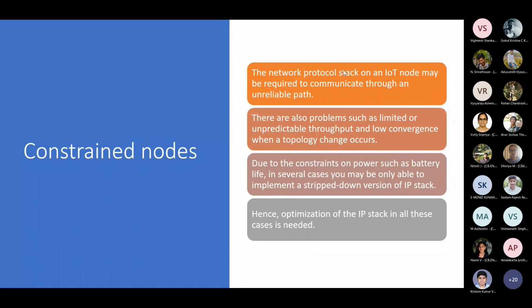Then there is also another problem where you have unpredictable throughput and very low convergence rates. What do you understand by unpredictable throughput? It is when the sensor nodes are allowed to transmit only when they detect an event.